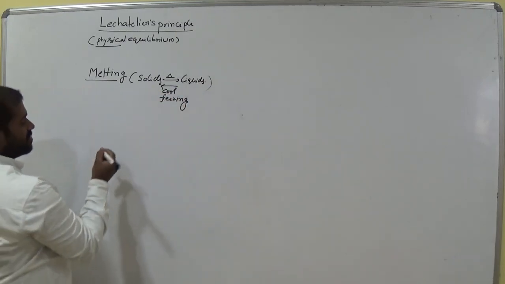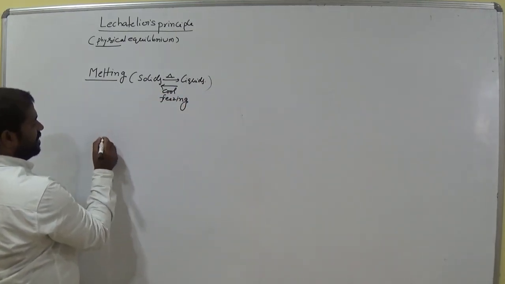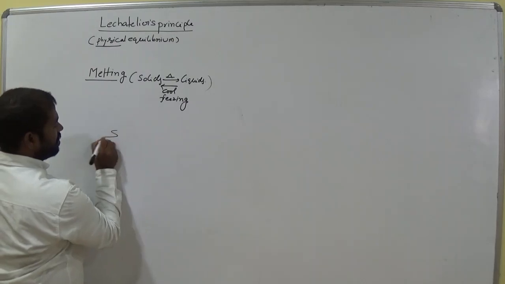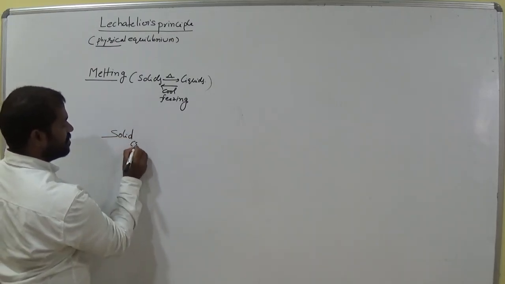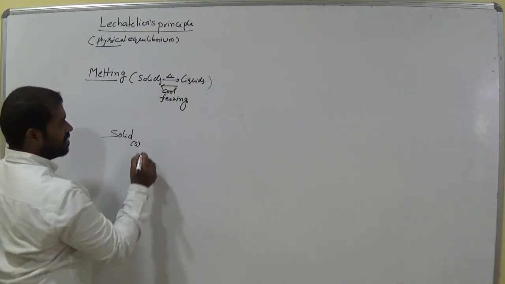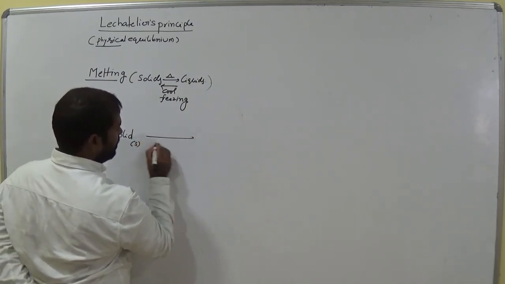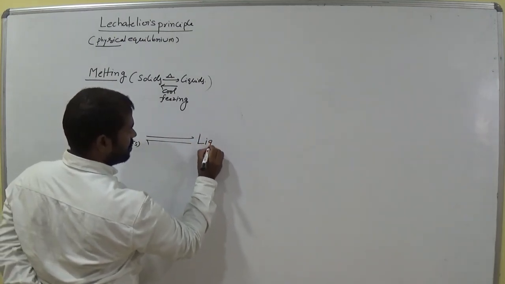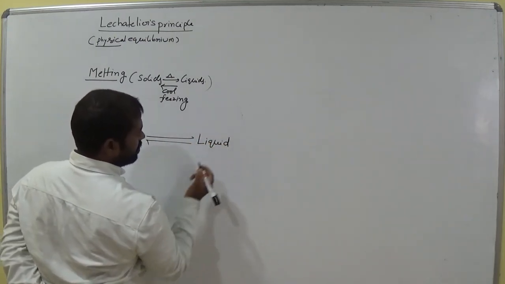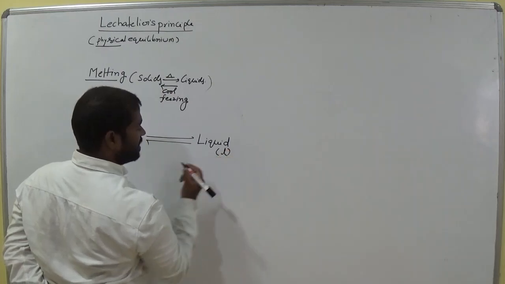Okay, so let's take the example. This is the solid state in equilibrium with the liquid state.